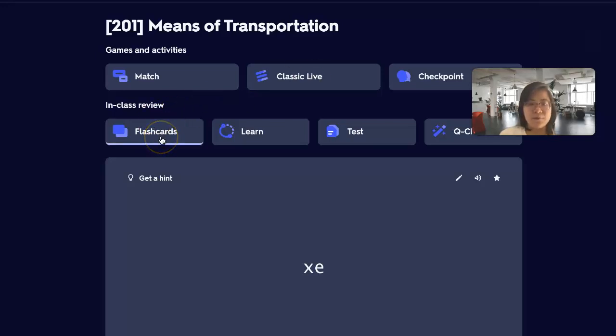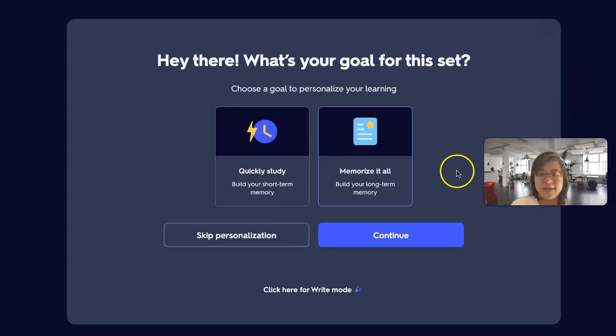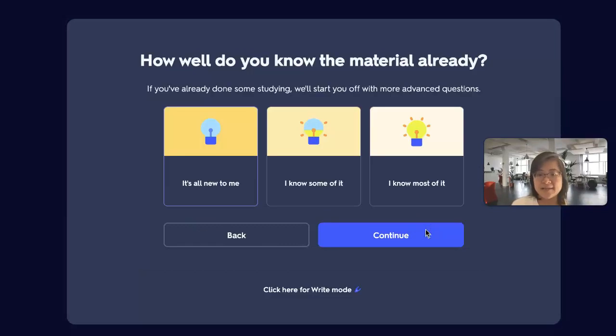In class review, here they can learn it on their own, the flashcards. They can listen to it at home. Xe. That's how you say it. Yeah. The X in Vietnamese is "s", not like xylophone. Well, so learn is a pretty cool feature. Usually I only ask students to do learn and test.